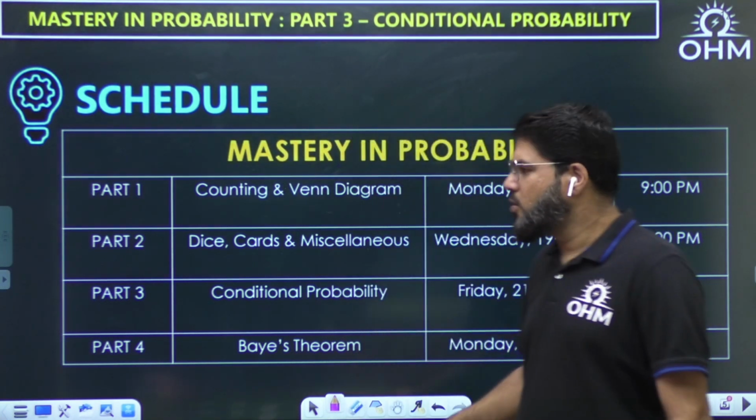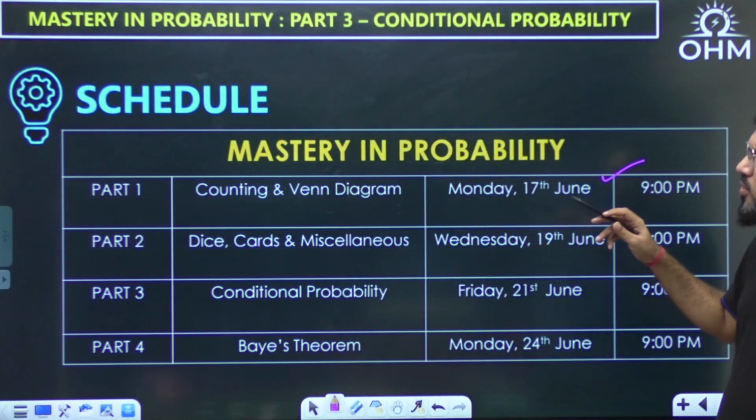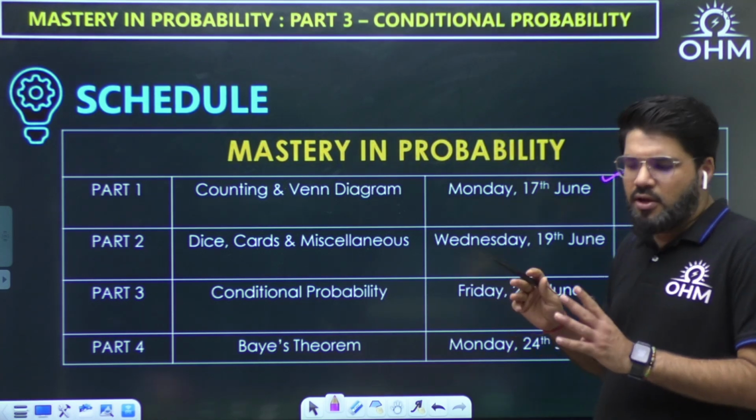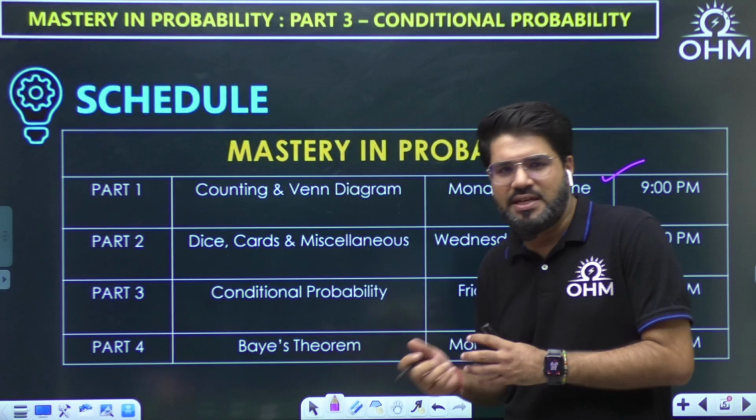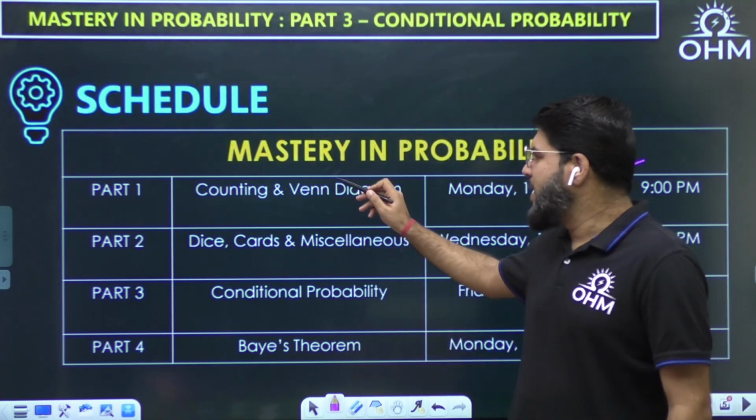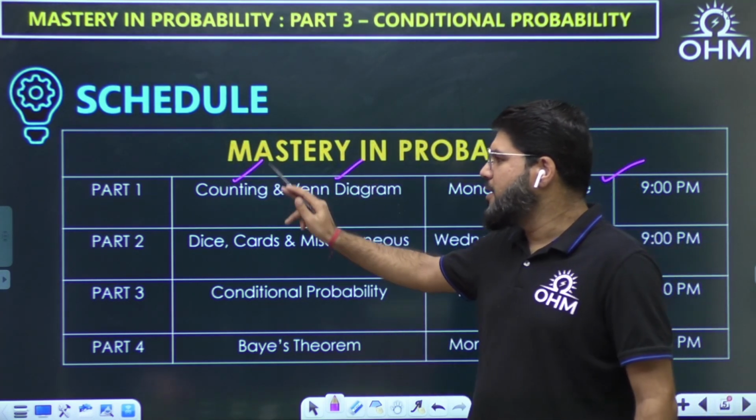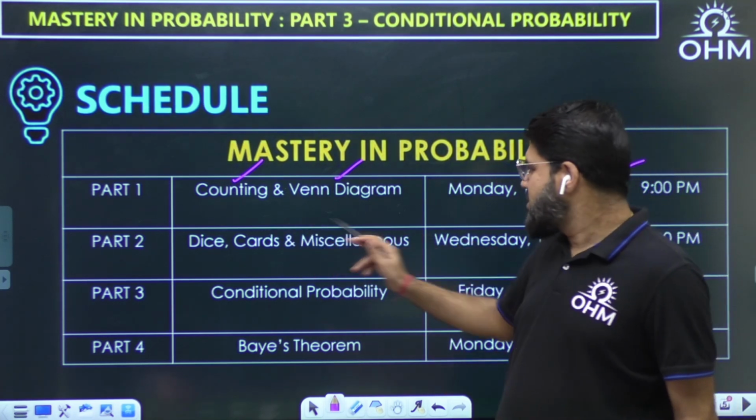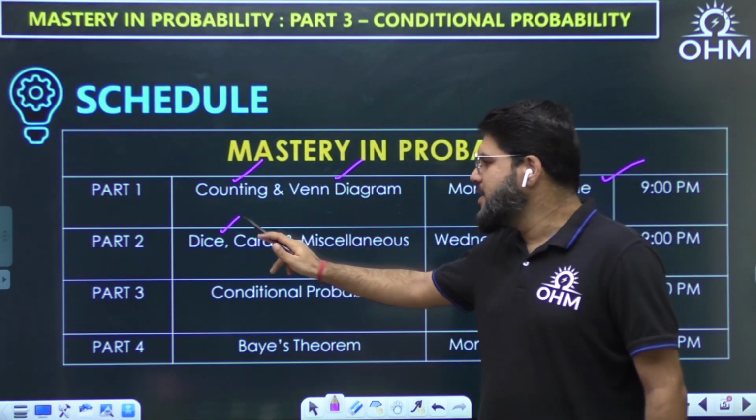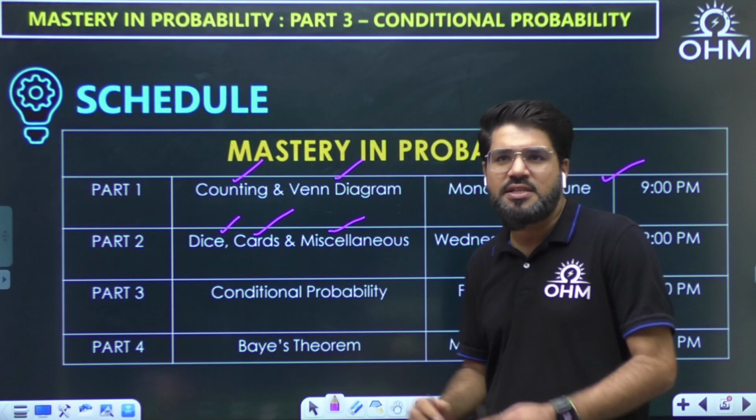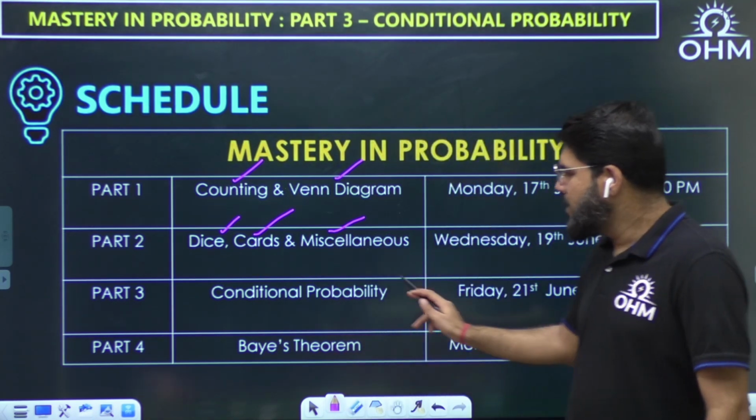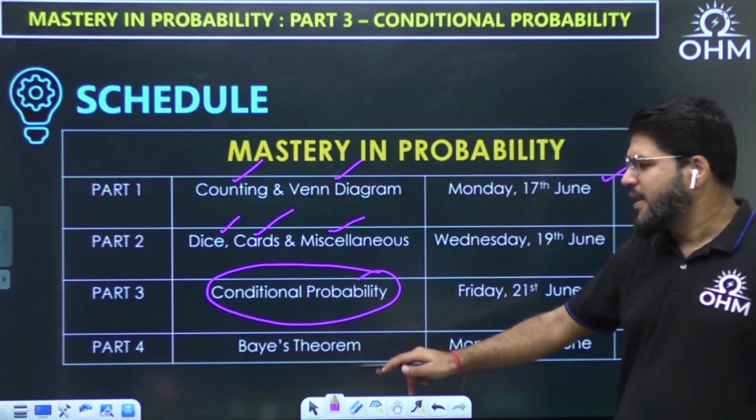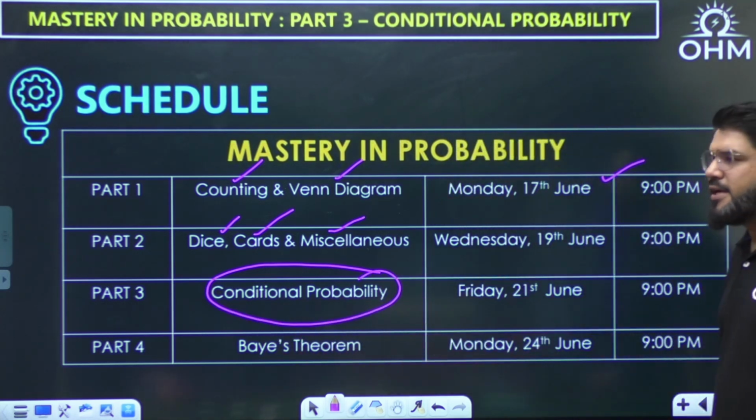This is what we discussed on Monday. Probability, as you know, is all about conquering different varieties of questions and different logics. We had Venn diagram based questions and of course counting based questions. Then in the next session, Wednesday, we took up dice, cards, and some other miscellaneous questions where even geometry was involved. And now today we are here into conditional probability. In the next session you will get Bayes theorem.